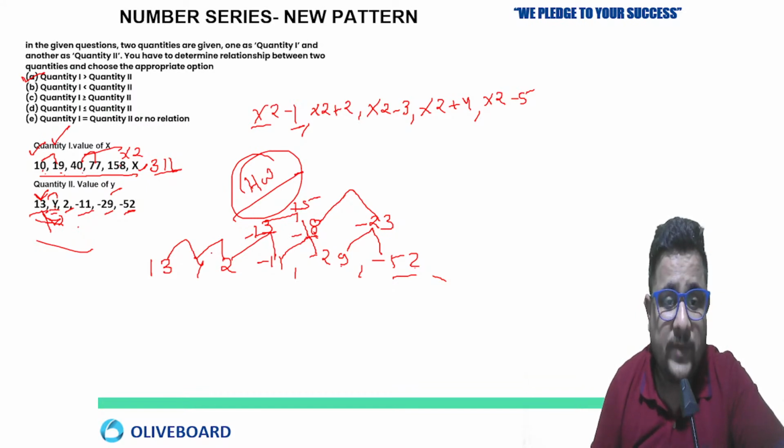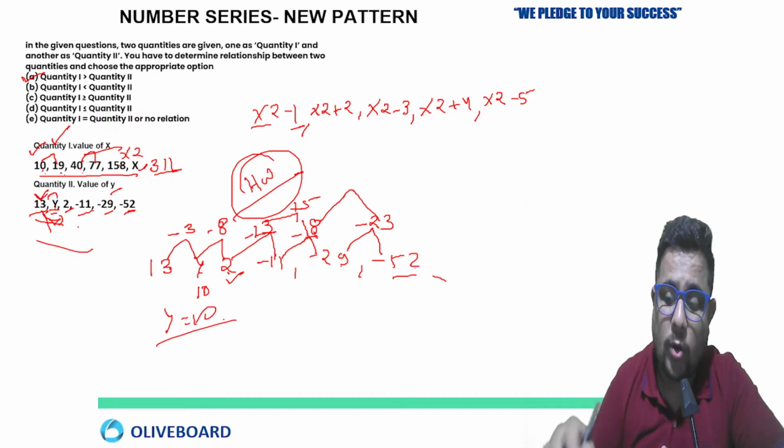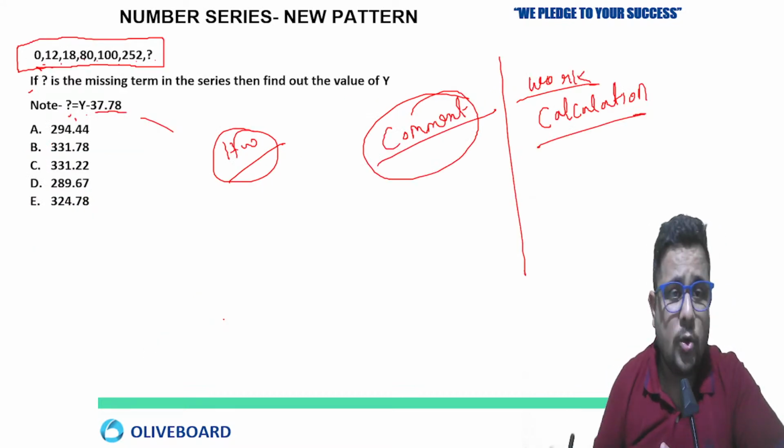So we can say y to 2 must be 13 minus 5, which means minus 8, and 13 to y must be minus 8 minus 5, which means minus 3? So 13 minus 3 is 10, and 10 minus 8 is 2. So the value of y is going to be 10. That also I solved for you all. Hope everything is clear.